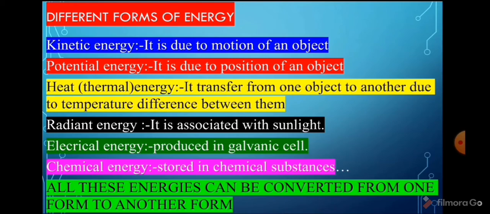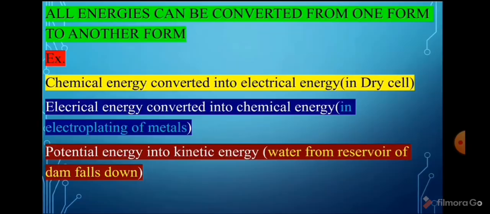And we know that all these energies can be converted from one form to another form. For example, chemical energy is converted into electrical energy in a dry cell, electrical energy is converted into chemical energy in electroplating of metals, potential energy is converted into electrical energy. For example, water from the reservoir of a dam falls down.